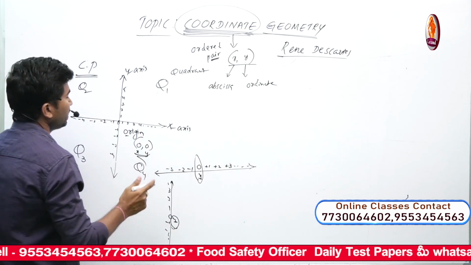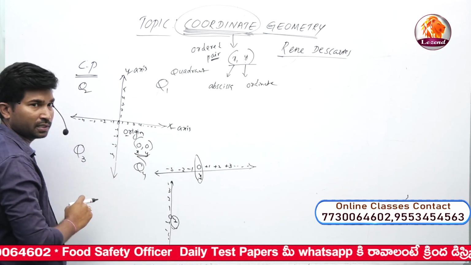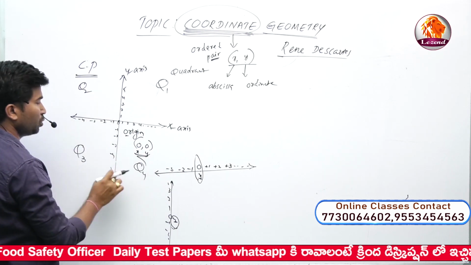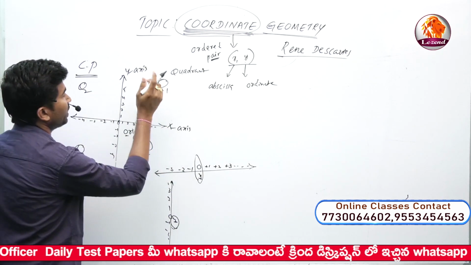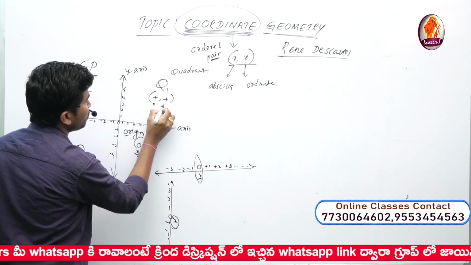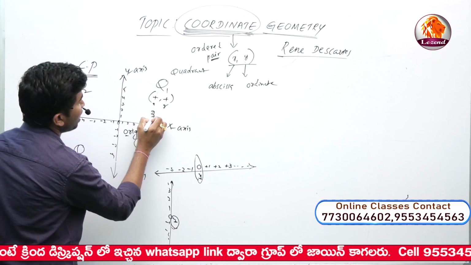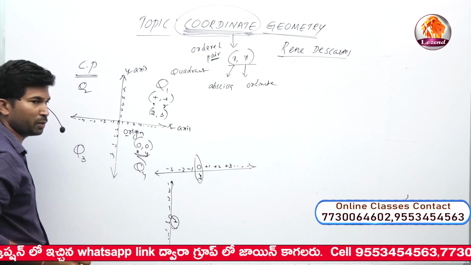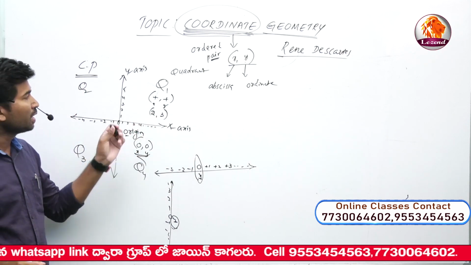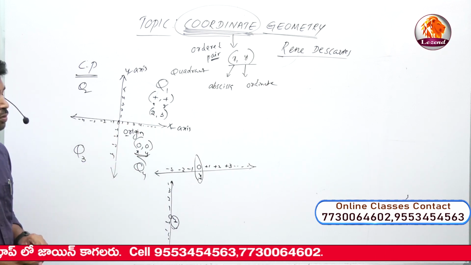Now take the x and y axes which divide the plane into 4 parts: Q1, Q2, Q3, Q4. What are the signs in Q1? It is plus, plus. The x value is positive, the y value is positive. Take one example, (2, 3). 2 is positive, 3 is positive. There is no sign in the ordered pair, which means it is positive. 2 is a positive value, 3 is also a positive value.